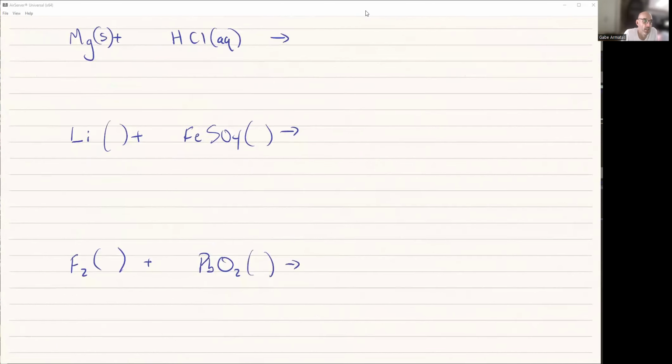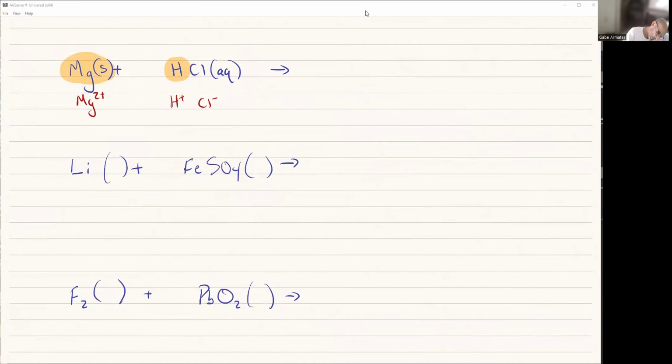Okay, next up, magnesium. Magnesium likes to form Mg2 plus, and we have H plus and Cl minus. Again, all I'm doing is saying that the metal and the hydrogen are going to replace each other because they both like to form positives, meaning I'm going to switch their spots. So I'm going to start with hydrogen. Hydrogen is going to be on its own, and magnesium 2+ is going to combine together with the chloride. So hydrogen as an element, magnesium likes to form magnesium chloride.